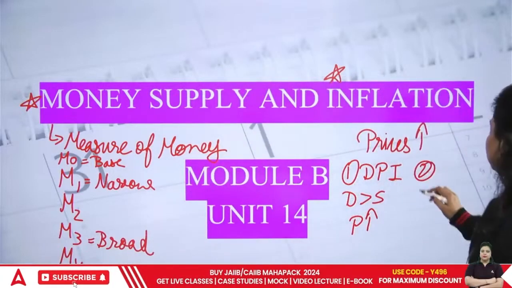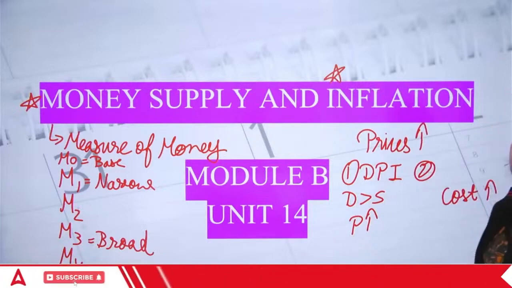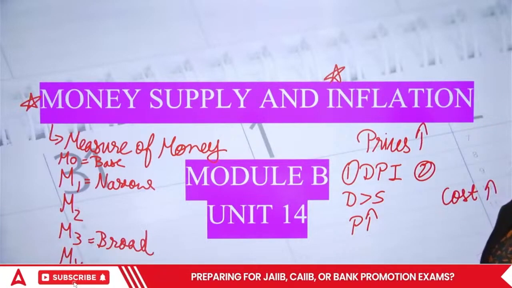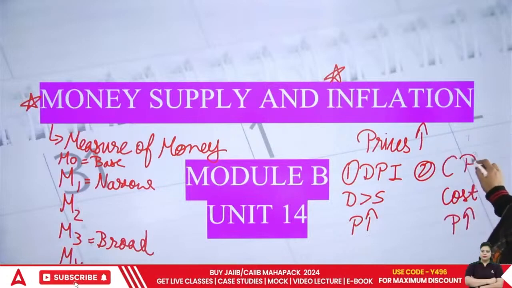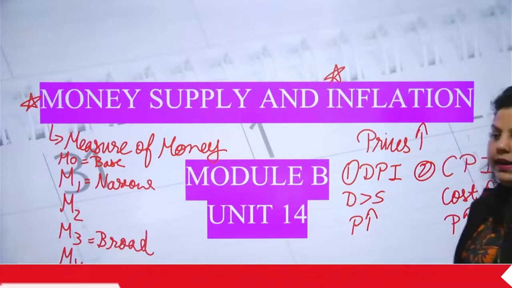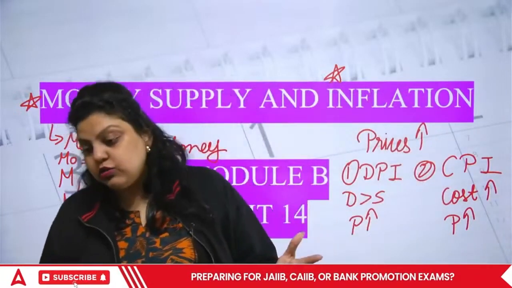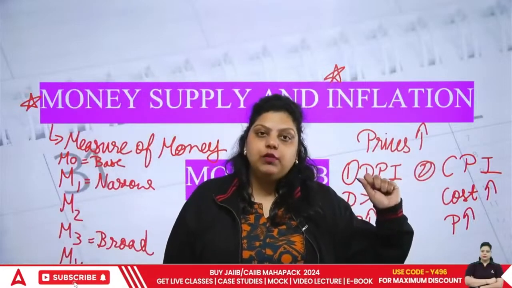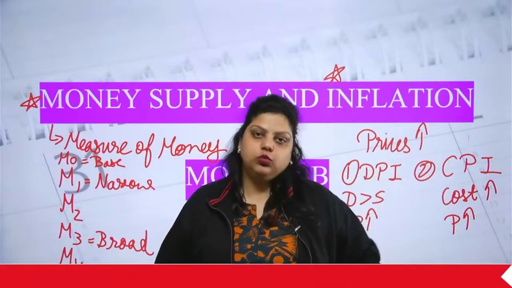The second cause is that the cost of production of your goods and services is rising, and that's why your prices are rising. And this has been named cost push inflation. It means cost is pushing inflation in the country. What is cost? Cost means the expenditure you have to do to manufacture the goods, to manufacture the services. That is known as your cost.